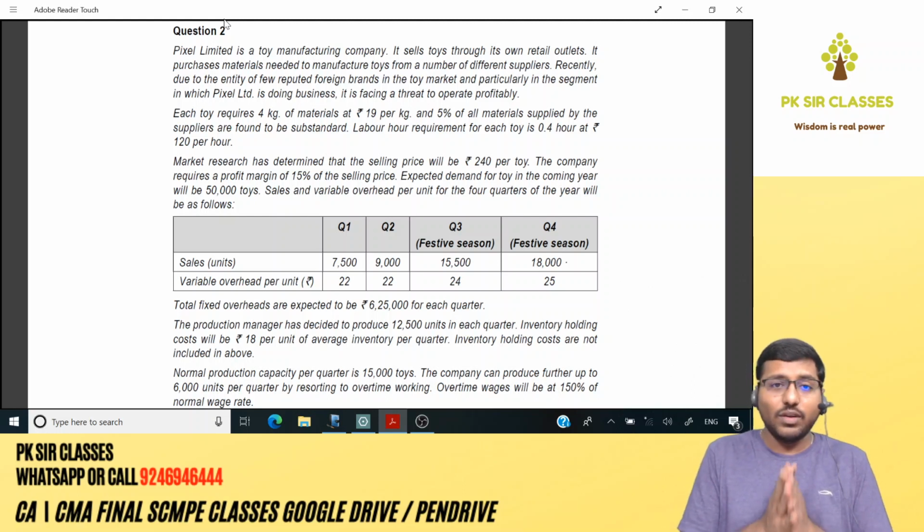Got it? Chalo. As usual, read the question 2 times minimum. We'll get into the solution. Okay. Read the question, guys.